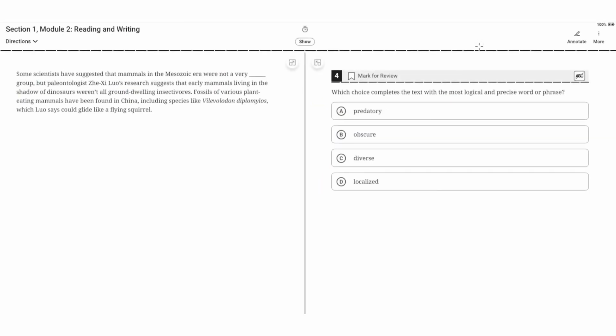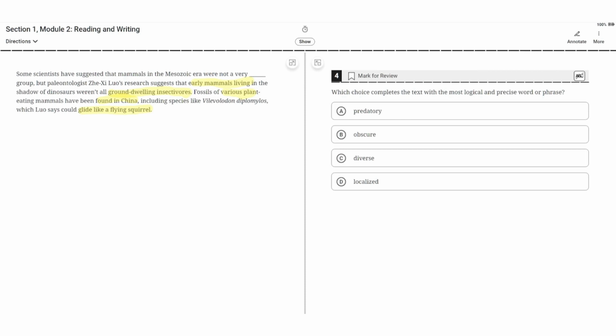Which choice completes the text with the most logical and precise word or phrase? Choices are A. Predatory, B. Obscure, C. Diverse, and D. Localized. Some scientists have suggested that mammals in the Mesozoic era were not a very blank group, but paleontologist Zhe Luo's research suggests that early mammals living in the shadow of dinosaurs weren't all ground-dwelling insectivores. Fossils of various plant-eating mammals have been found in China, including species like Velodon diplomus, which Luo says could glide like a flying squirrel.